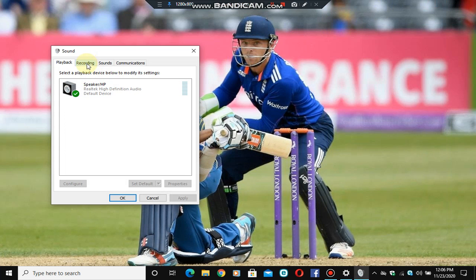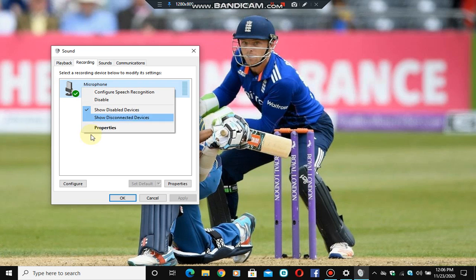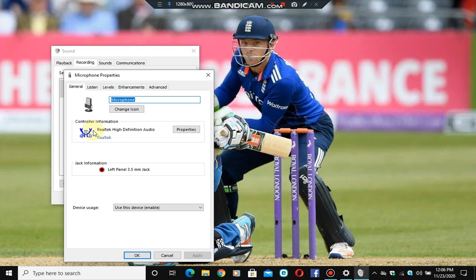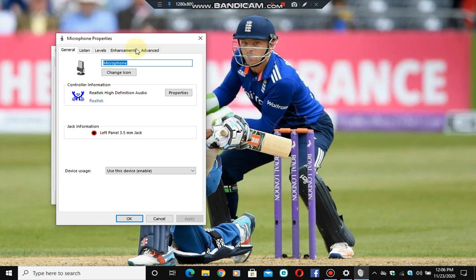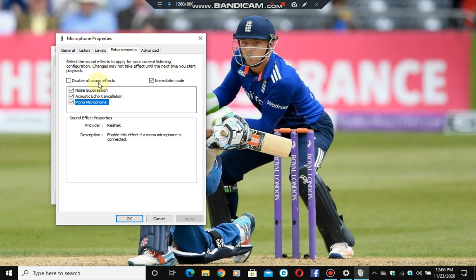Then go to recording section. Now you have microphone. Right click on it and click on properties. Then go to enhancements tab. Maybe some of you don't have this tab, so go to a browser,